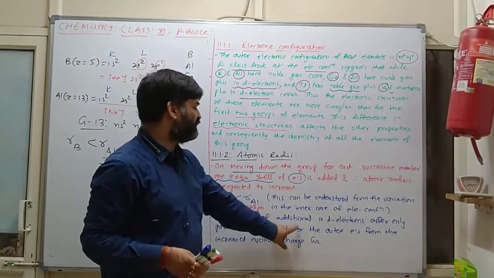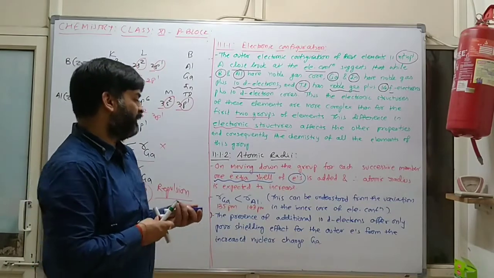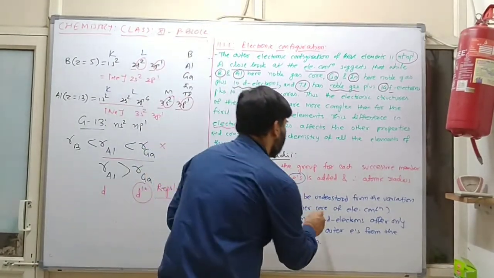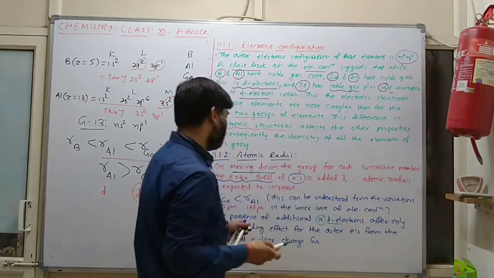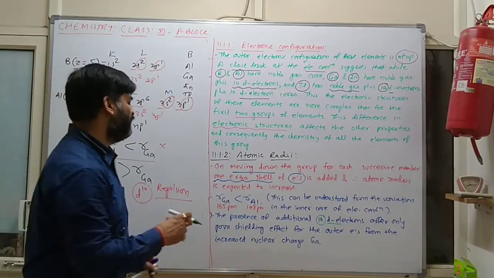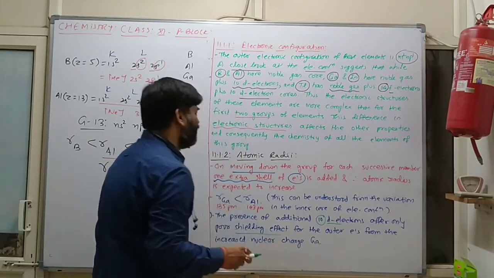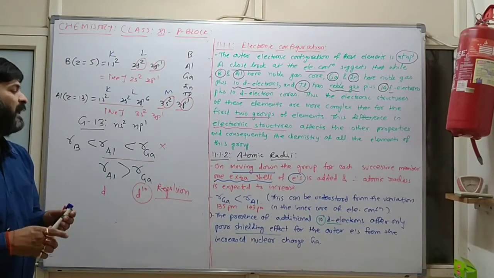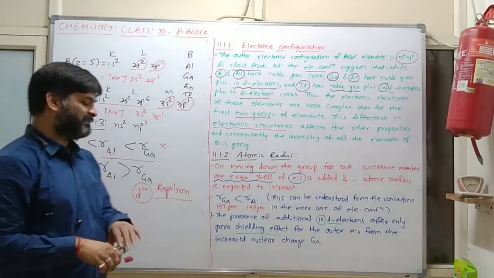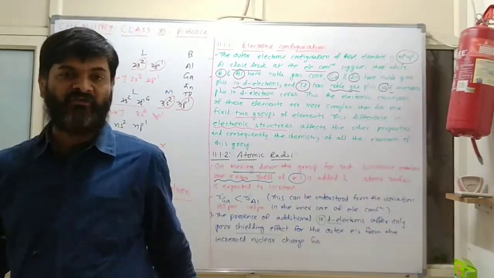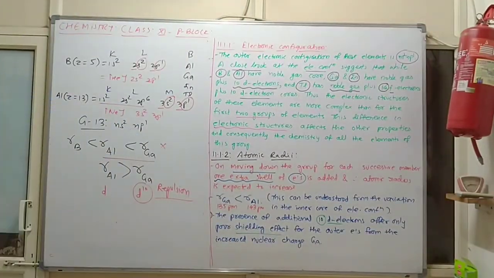Now the presence of an additional 10 electrons in the d orbital offers only poor shielding effect for the outer electron from the increased nuclear charge in case of gallium. So this is the suitable reason. Clear? Here electronic configuration as well as atomic radii is completed.